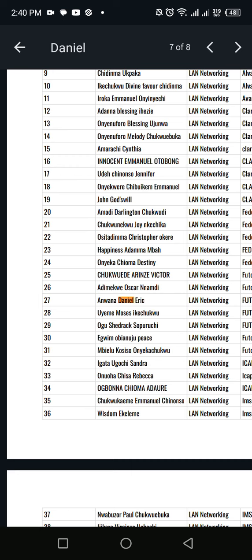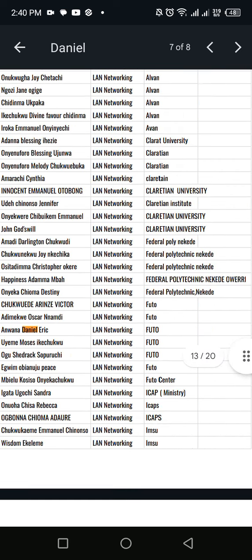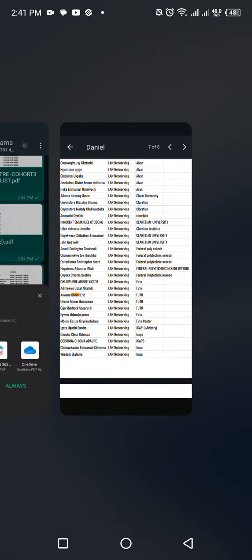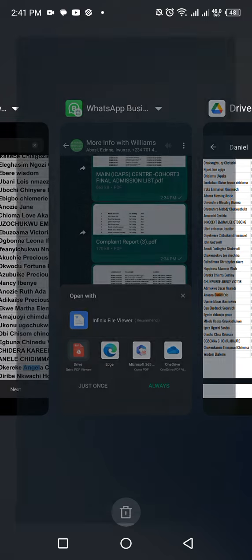Okay. Now this is the supplementary list. You can see you didn't have to choose which center because every center was represented in one supplementary list. So for the main admission, you have to first of all note or figure out which center you belong to.